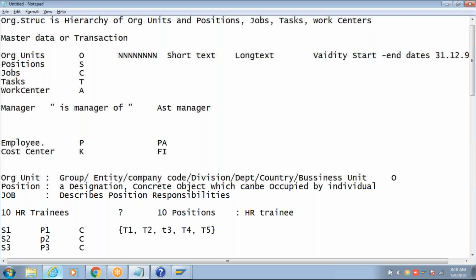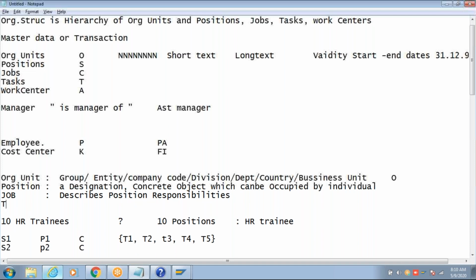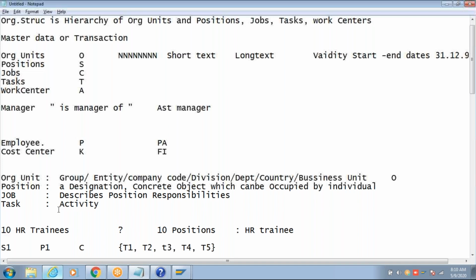Okay. Task is what? Task is an activity. Here, payroll administration is an activity, time administration is an activity, or payslip printing, bank file generation. These are activities. The reason why activities are created is for the authorizations in SAP. They define authorizations in SAP.